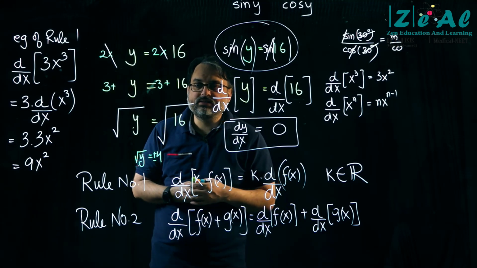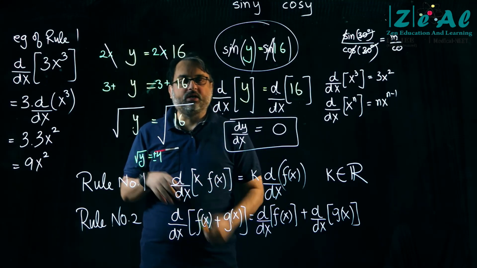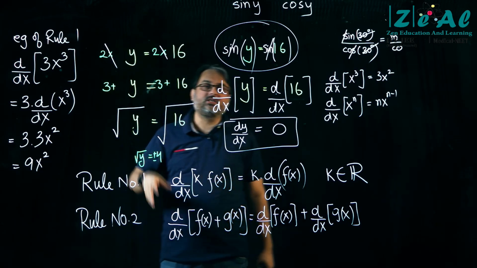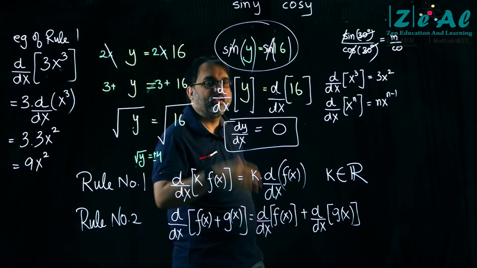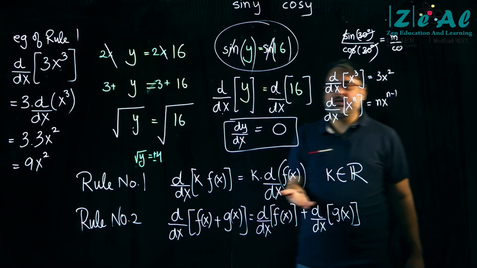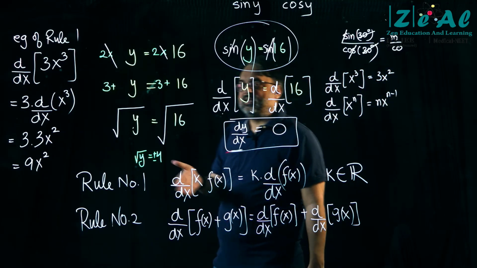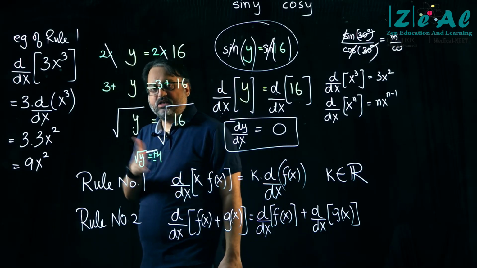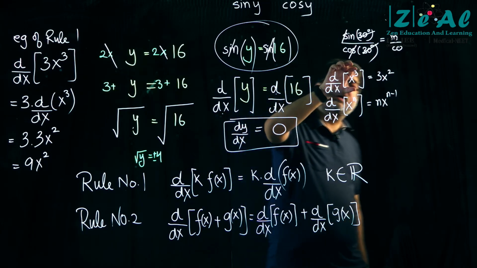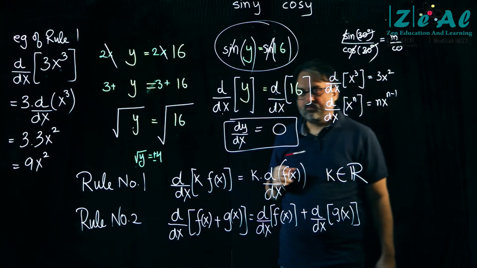So d by dx represents the slope? No, d by dx is an operator which, when it operates upon an expression, gives you the slope. So you cannot say that d by dx is the slope. dy by dx is the slope. d by dx of x cube is the slope.